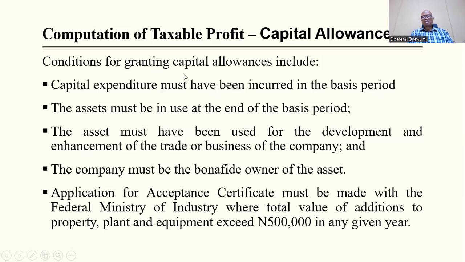Now, conditions for granting capital allowances. What are the conditions? Number one, capital expenditure must have been incurred in the basis period. So you must have a particular period, a particular window. If it's not incurred then you cannot claim it. Number two, the asset must be in use at the end of the basis period.